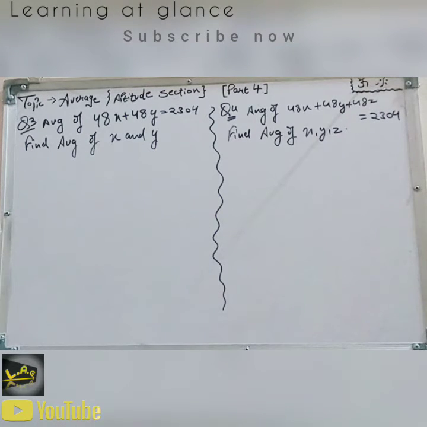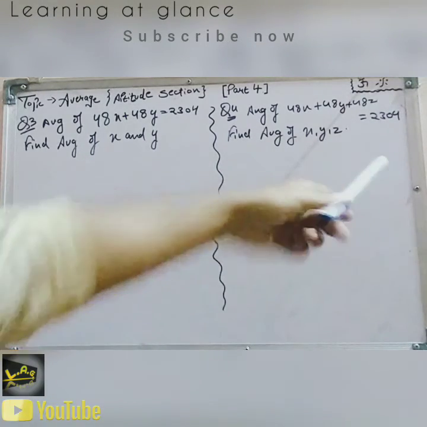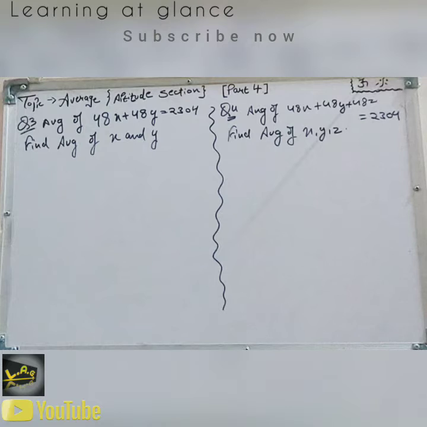Yes, these are the types of questions having calculations, nothing else. They are very simple ones, like calculations of x and y. You have to find the average of the numbers. So let's start. It's written that the average of 48x plus 48y is equal to 2304. The next question, the average of 48x, y, z is also 2304. Now we have to find, very simply, the average of x and y.